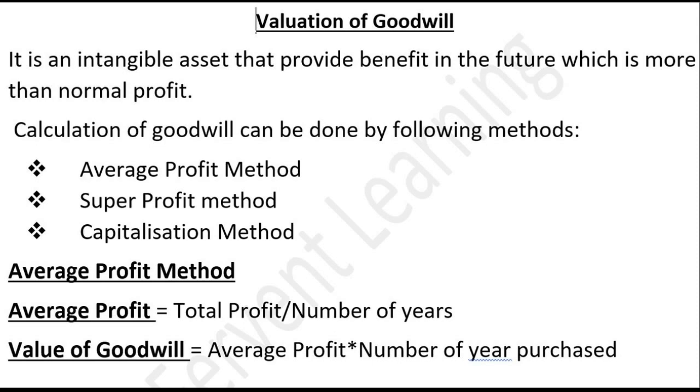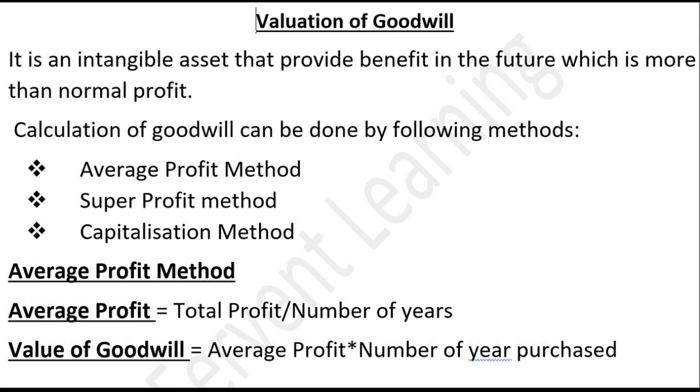Today we will start with goodwill. We all know that goodwill is an intangible asset that provides benefit in the future which is more than normal profit. So if an organization earns more than normal profit due to its good reputation or good image in the market, it is considered as goodwill.